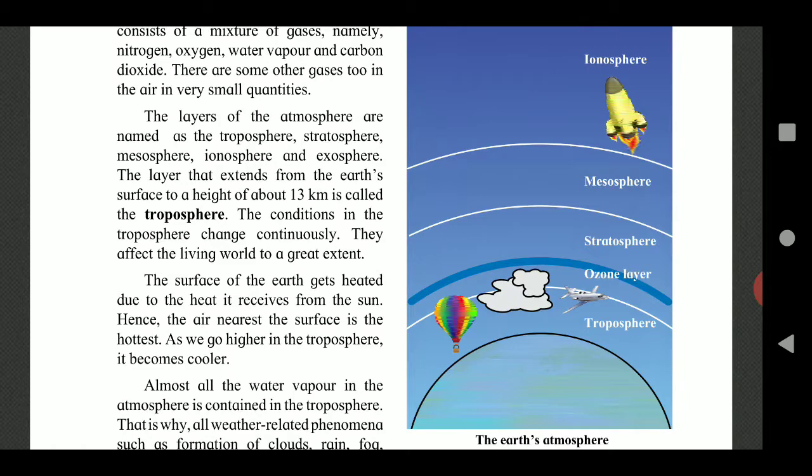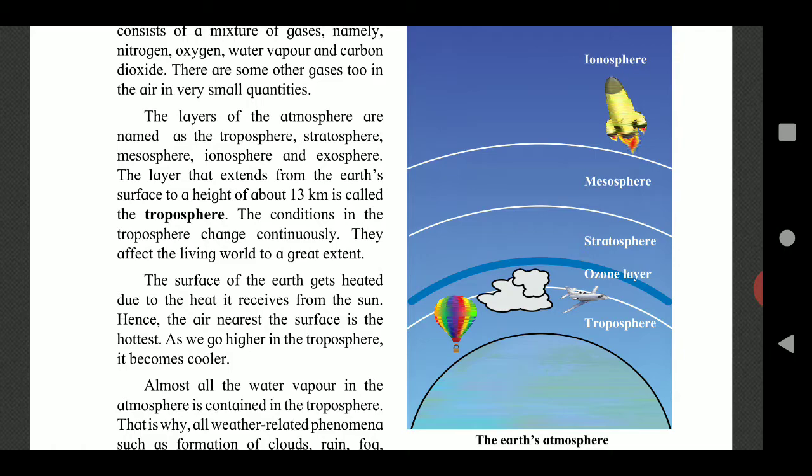Condition means which kind of condition? The weather conditions in the troposphere change continuously. They affect the living world to a great extent. The surface of the earth gets heated due to the heat it receives from the sun. Hence, the air nearest the surface is the hottest. As we go higher in the troposphere, it becomes cooler.